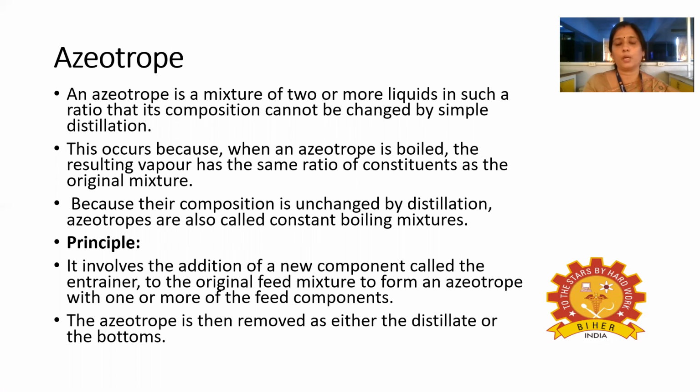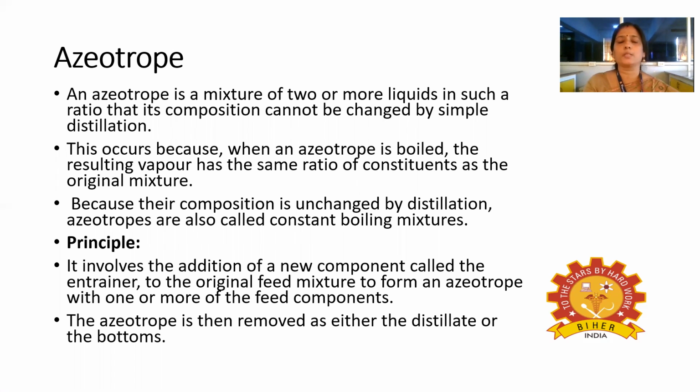If the boiling points of the liquids are very close, then mostly we take extraction operation to separate those compounds. But azeotropic distillation is one of the methods where the liquid mixture has a very small boiling point difference. In that case, we can go for azeotropic distillation.